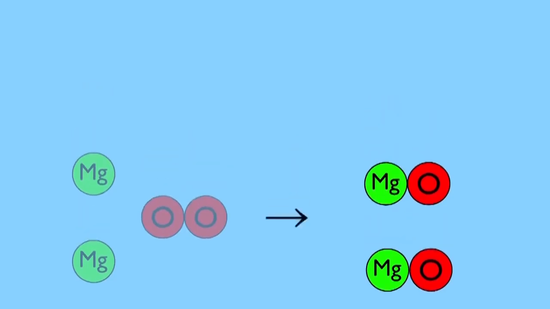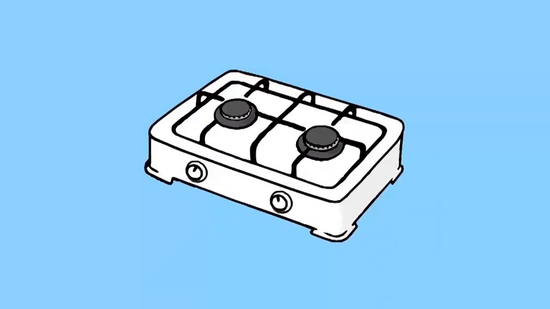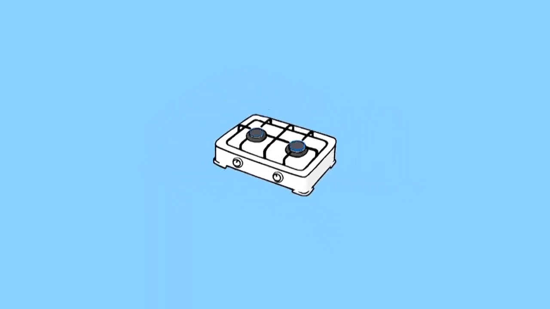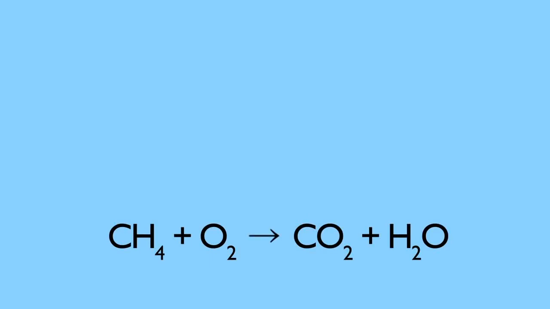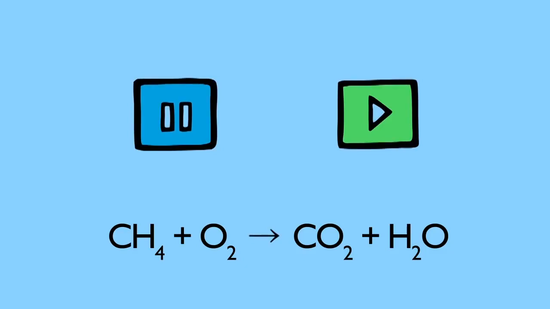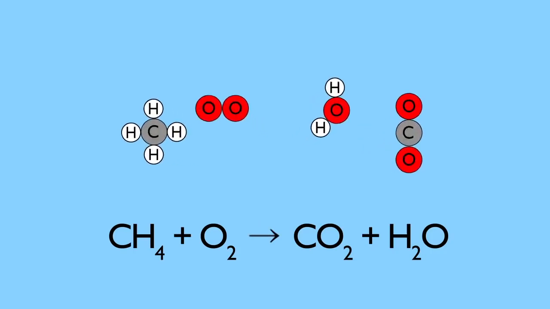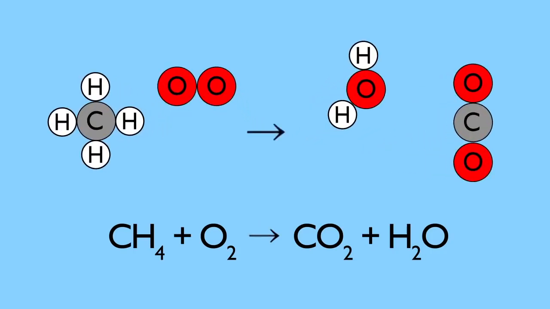Here is another example, a reaction you'll see every time you use a gas cooker which uses natural gas. But is this reaction balanced? Pause the video and count the carbon, hydrogen and oxygen atoms on each side. It is easier to count if we draw out the molecules as models. Carbon, 1 each side. Oxygen, 2 to start with, but now 3. Hydrogen, 4 to start with, but now only 2. To balance the hydrogens, we need to add 2 more hydrogens on the right.